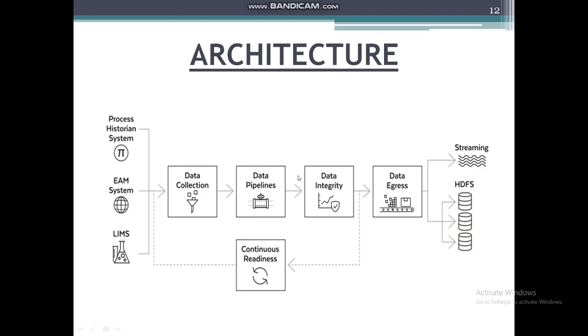Next is data integrity. It also looks at the actual data streams to detect issues with calibration, connectivity, or even physical issues with the instrumentation that collects the physical data. This is a set of analysis on either single variate or multivariate data. And the last is data egress. Once collected, organized into a digital twin and analyzed to ensure trust in the accuracy of the data, the final stage is making use of the digital twin we have built to unlock a whole range of analytics value.